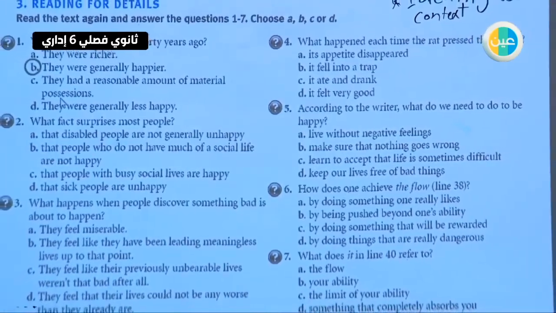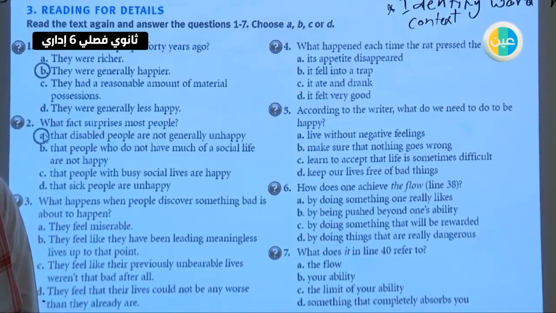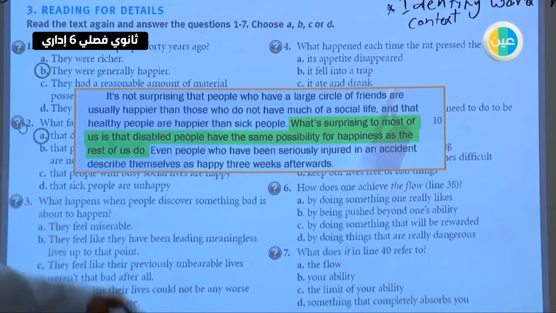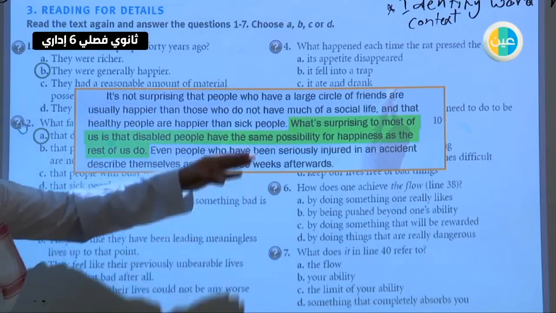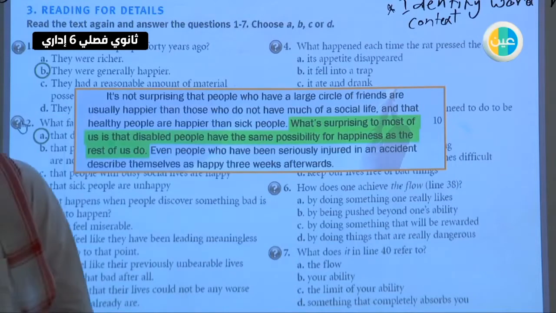So let's check the answer here. The answer is A. If you look back here, the answer will show up. What's surprising to most of us is that disabled people have the same possibility for happiness as the rest of us do.